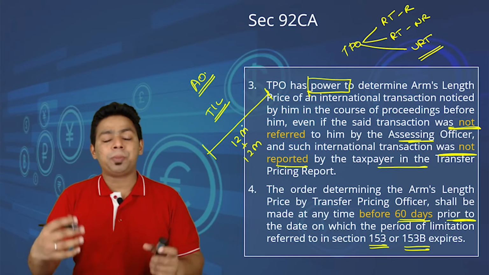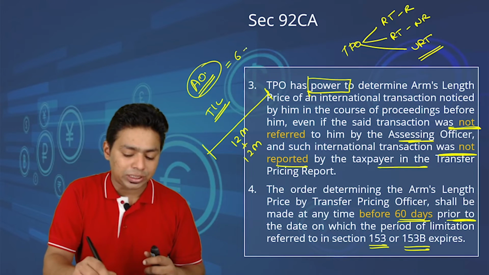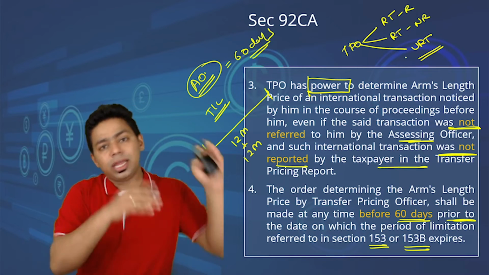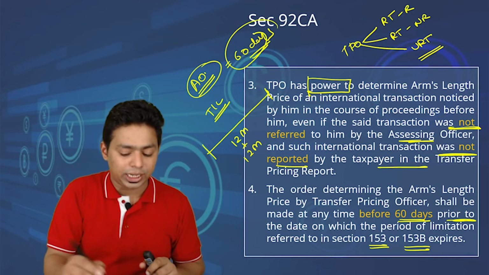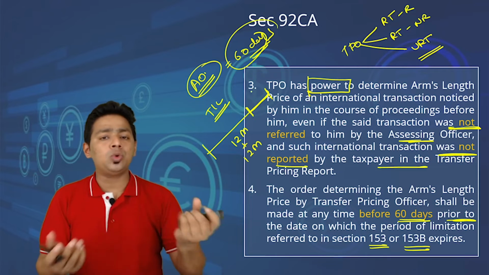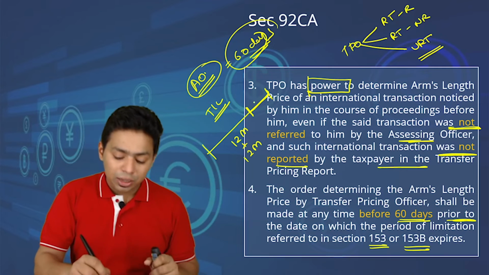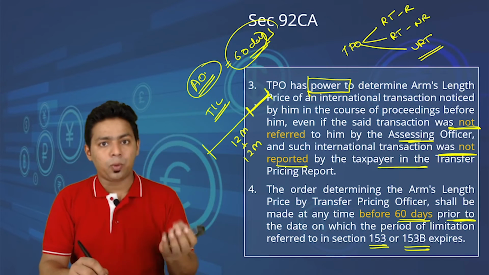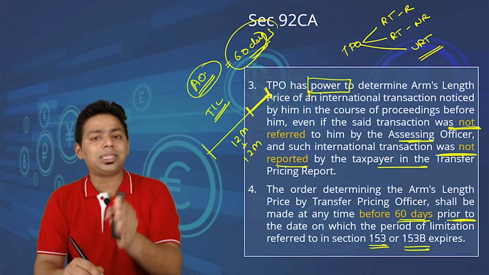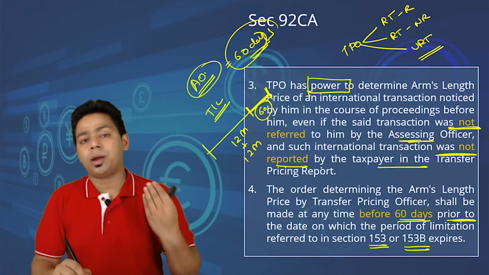Now the TPO should not spend more than the required time, so that the AO is left with at least 60 days. Obviously, to apply the order given by the TPO in the assessment, the AO needs at least 60 days. So what they are saying is, once the case is referred to him, there is no time limit like 1 month, 2 months or 6 months. He can take whatever time he wants, but at least he should try to submit the report 60 days before the due date. Due date means the last date on which the time will expire. So that a minimum of 60 days will be left with the AO for completion of assessment.